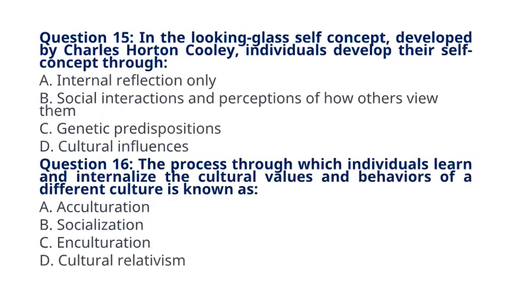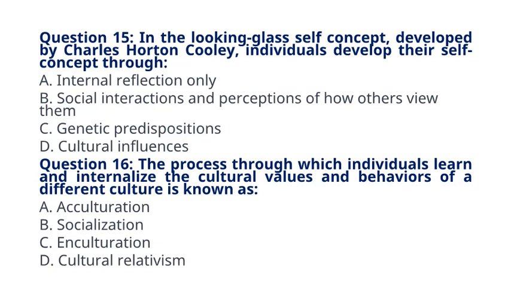Question 15. In the looking glass self-concept, developed by Charles Horton Cooley, individuals develop their self-concept through A. Internal reflection only. B. Social interactions and perceptions of how others view them. C. Genetic predispositions. D. Cultural influences. The correct answer to question 15 is option B. Social interactions and perceptions of how others view them. Explanation: the looking glass self-concept suggests that our self-concept is shaped by our perceptions of how others view us during social interactions.